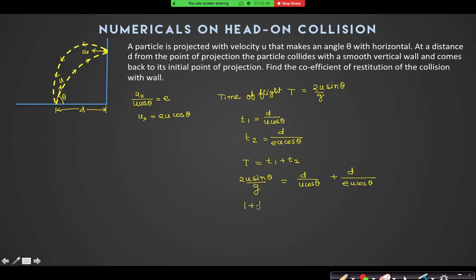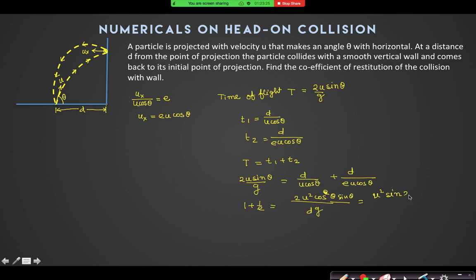So 1 plus 1 by e is equal to 2u square cos theta sine theta divided by g. Sorry, 2u square cos theta sine theta divided by g. So that is range divided by g, divided by d, no? Yes, sir.